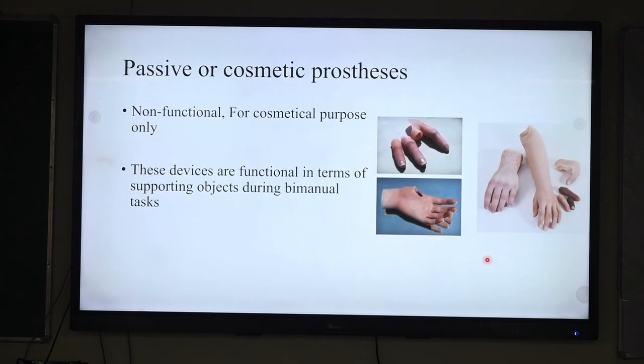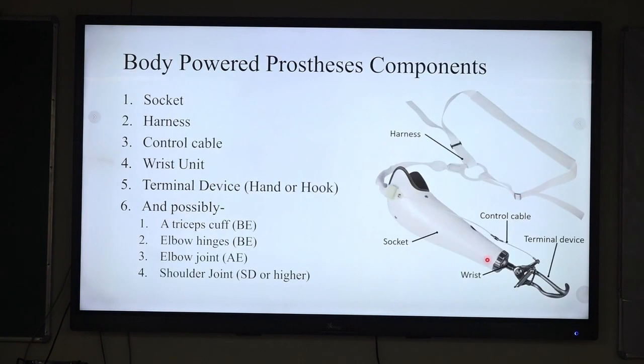Passive or cosmetic prostheses are basically non-functional and are recommended for cosmetic purposes only, but sometimes these devices are functional in terms of supporting objects when the patient is working with bimanual activities.